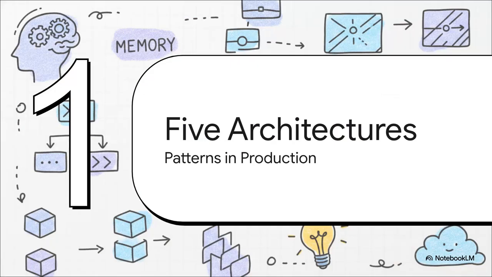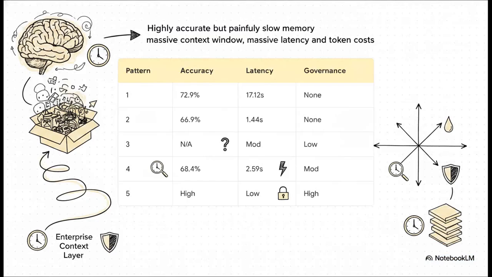Section 3. 5 memory architecture patterns. Taking these tiers into a live production environment means you have to balance 2 main axes: accuracy versus latency and governance versus freshness. Moving from pattern 1's highly accurate but agonizingly slow in-process memory all the way up to pattern 5's enterprise context layer, you realize pretty quickly there is no single universally perfect pattern. If you just dumped everything into a massive context window, sure, it's accurate, but you're going to suffer massive latency hits and ruinous token costs.